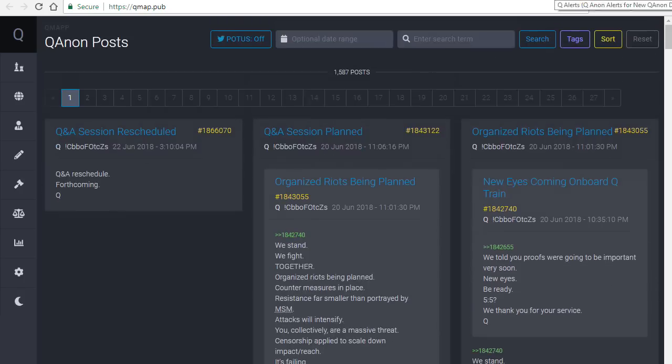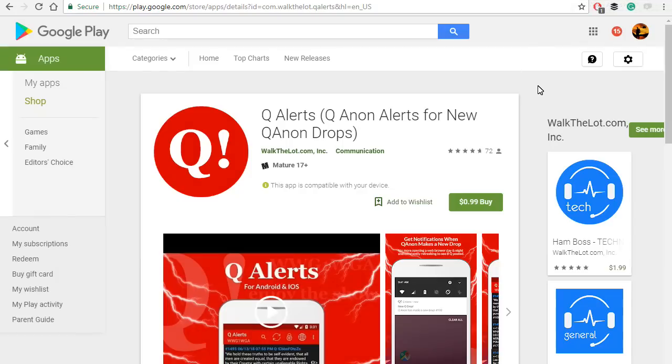And lastly, if you want to get Q alerts on your mobile device, if you have an Android, Q Alerts is available on Android. There are also mobile apps for iPhones, so whatever operating system you're using, you can find an app that will give you Q updates. I like this program. It's pretty nice. It gives me an alert every time Q posts, and then I can go in there and check it and go to the other websites and start doing my research.